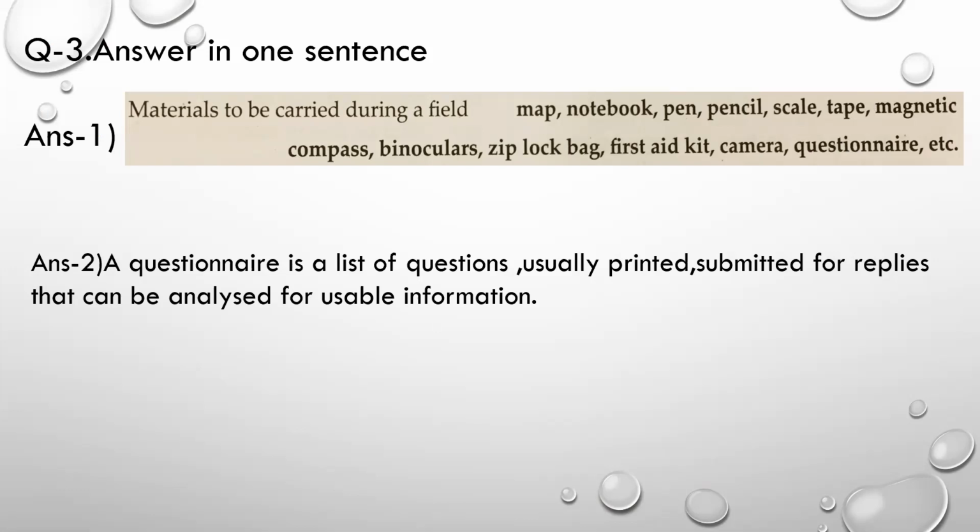Second question, what is a questionnaire? So what is the exact meaning? A questionnaire is a list of questions, usually printed, submitted for replies that can be analyzed for usable information. In short, it means a list of questions which we have decided to ask to the people who are present in that particular area where we have decided a field visit.